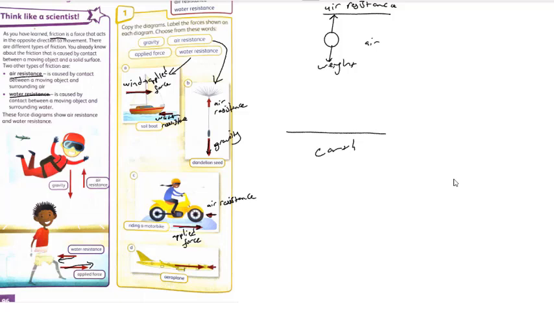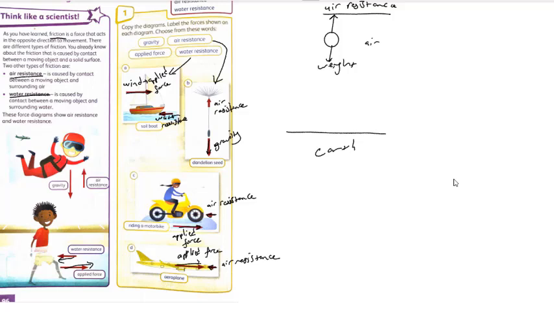Okay, in this question you see an aeroplane here. This force moves with the aeroplane. That's why we are calling it applied force. And you see that this force is against the movement direction of the aeroplane, and we are calling it air resistance, guys. Actually, the questions are easy.